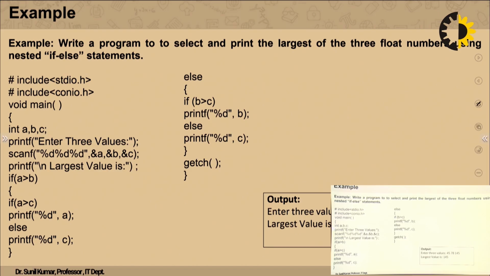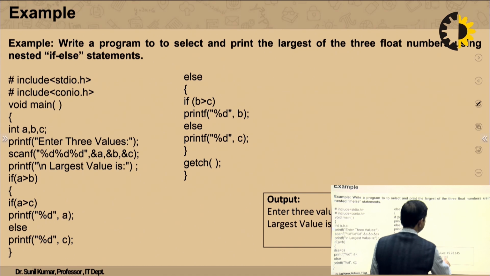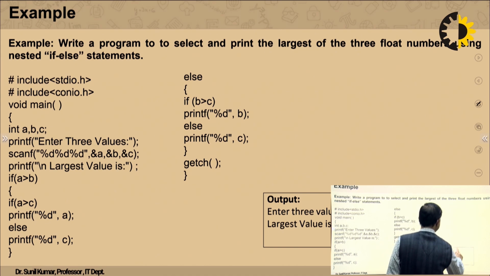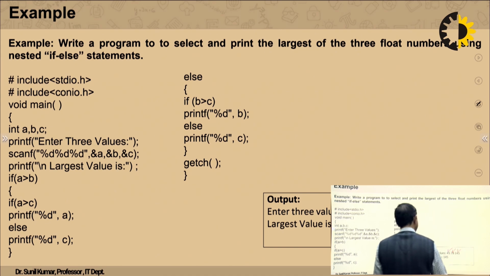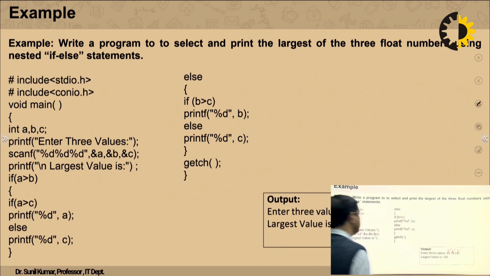Now this is the program. Already we have discussed, this is the output for that. We have entered 3 numbers. For example, first number is 45, second number is 78, third number is 145. So among 3 numbers, the largest number will be 145.